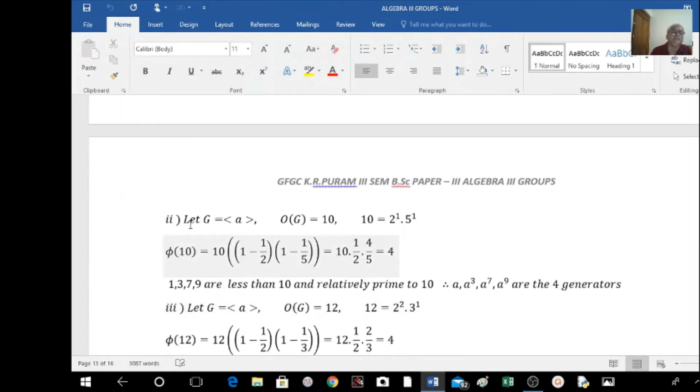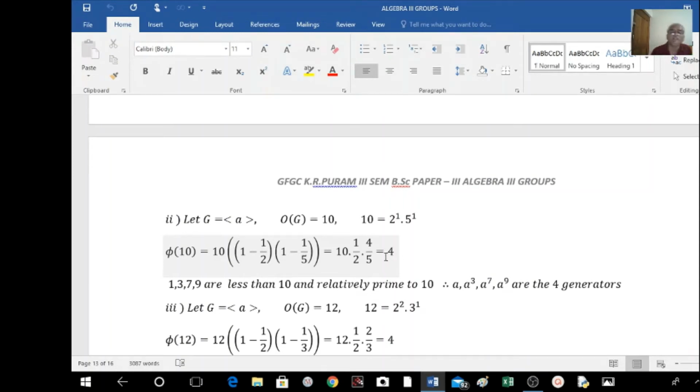So here let G be a cyclic group generated by a, given that order of G is equal to 10. 10 can be written as 2 into 5, that is 2 raised to 1 into 5 raised to 1. p1 equal to 2, p2 equal to 5. Therefore, phi of 10 is equal to 10 into 1 minus 1 by p1 into 1 minus 1 by p2. This is 10, this is 1 by 2, half, this is 4 by 5. So 2 into 1, 2 into 2 gets cancelled here, 5 into 1, 5 into 2 gets cancelled, and 10 and 10 get cancelled, so that I am getting it equal to 4.